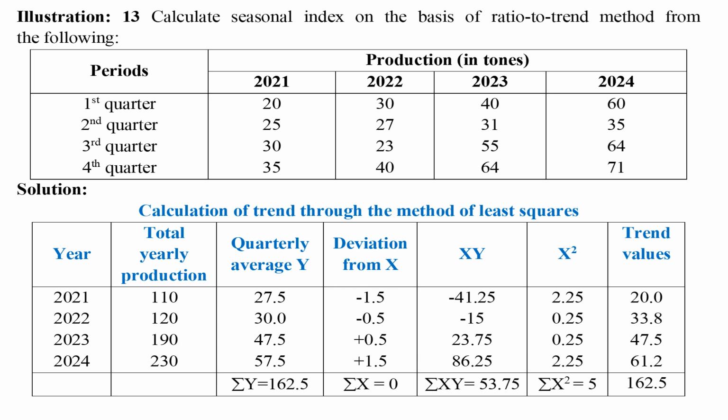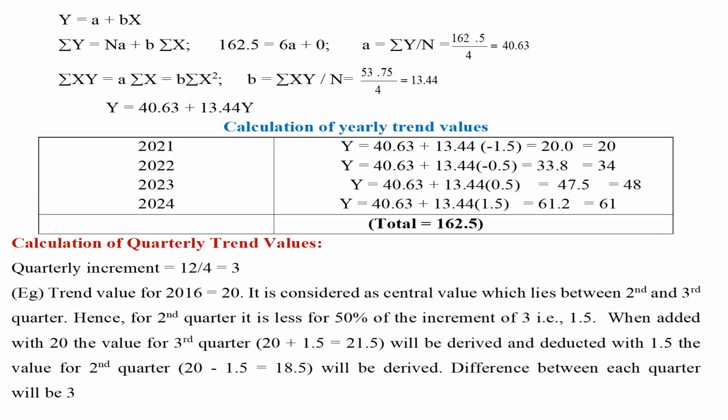In the sixth column, X square should be calculated. Trend values are written in the seventh column as calculated in the workings. Y equals A plus BX. It can be derived through the equations mentioned here. On the basis of it, A and B values can be calculated. Hence, Y equals 40.63 plus 13.44 X.